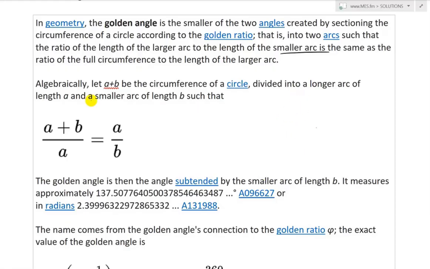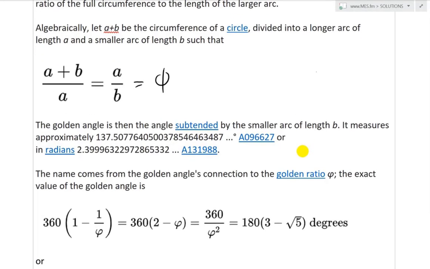So that's all it is. Algebraically, let A plus B be the circumference of a circle, divided into a longer arc of length A and a smaller arc of length B, so you have two arcs that form one full circumference, and then we have the golden ratio over here equals phi. And the golden angle here.